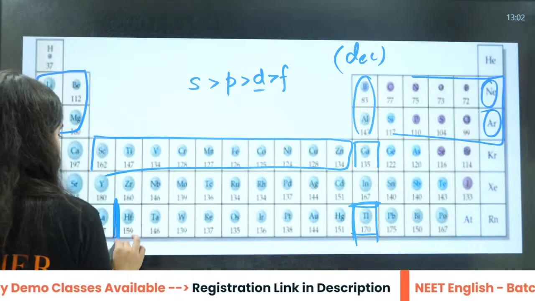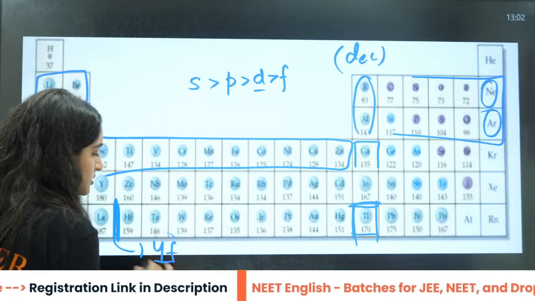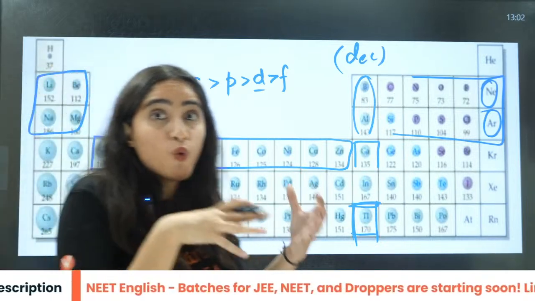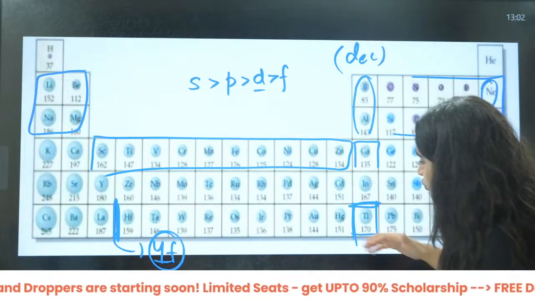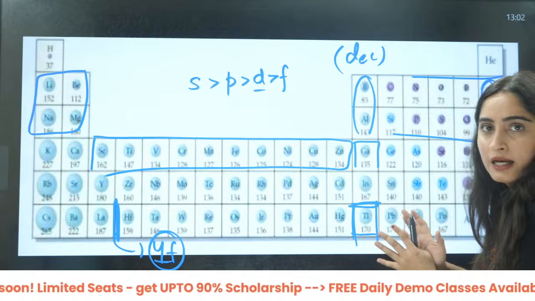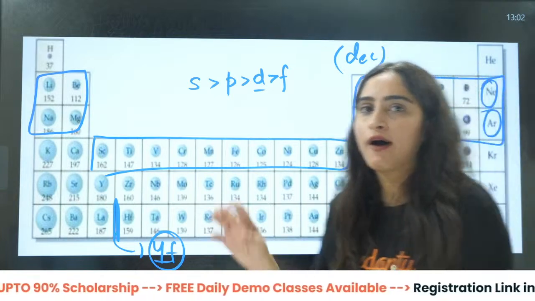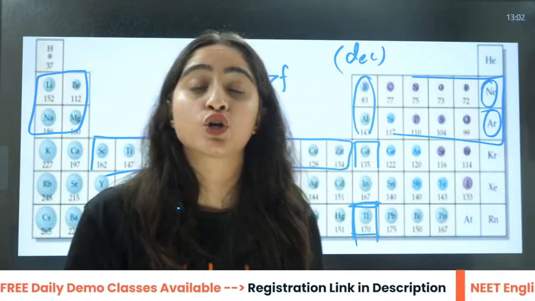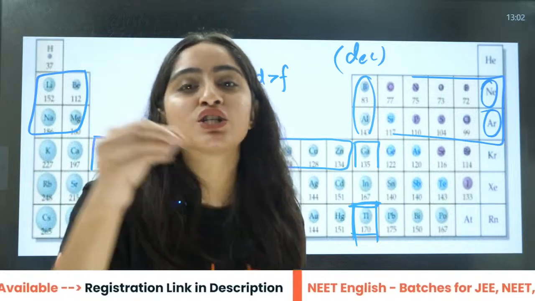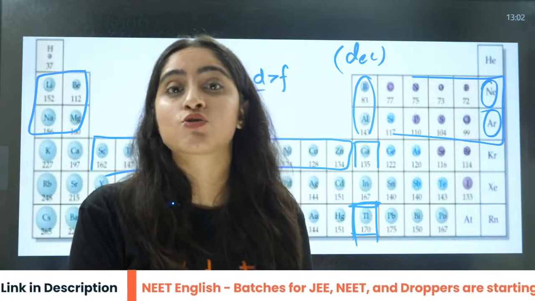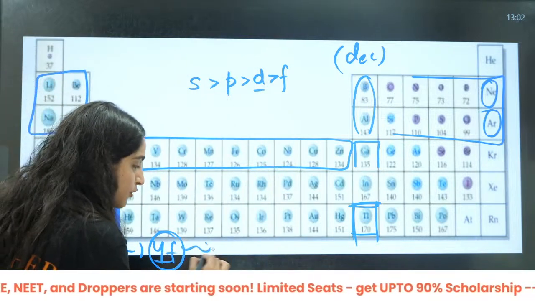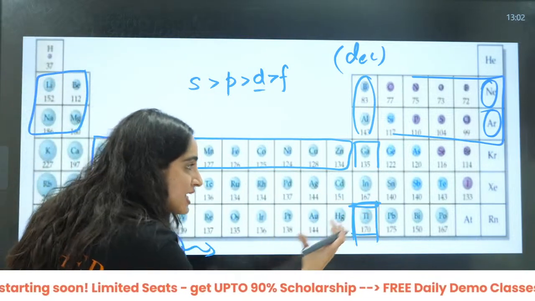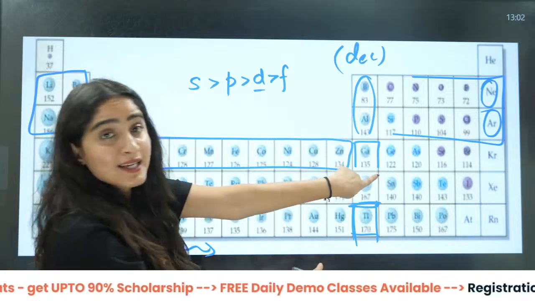After lanthanum, you will have 4f orbitals, right? And because of the poor shielding effect of these 4f orbitals, the size again is going to decrease here. There is no name for the poor shielding effect of 3d electrons, but the poor shielding effect of 4f is called lanthanoid contraction. So lanthanoid contraction is going to happen and the size will decrease.